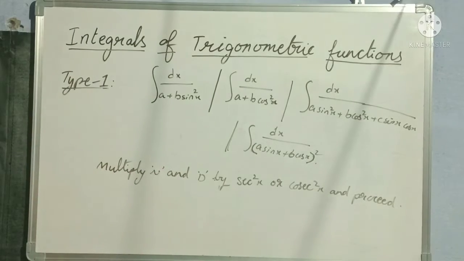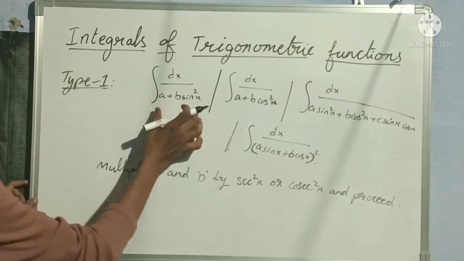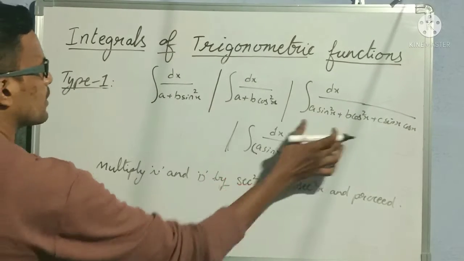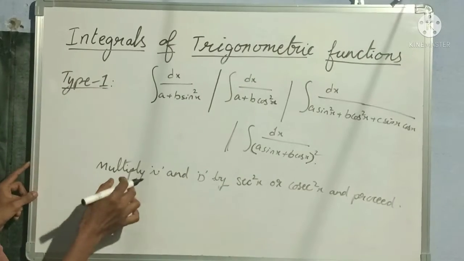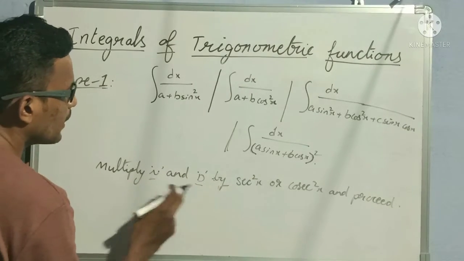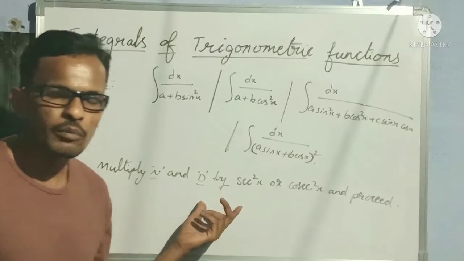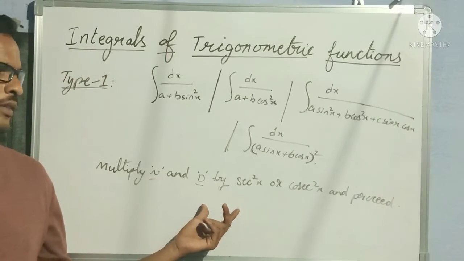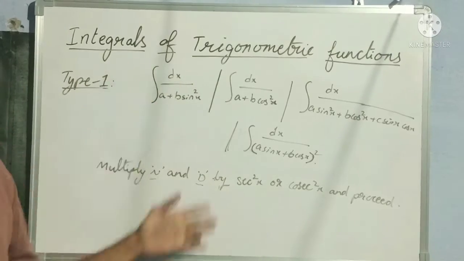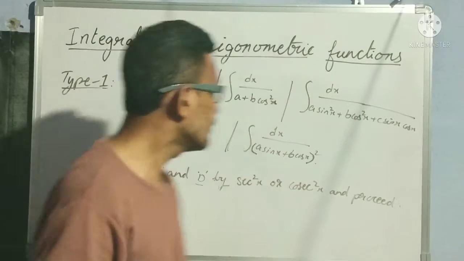Understood? So when we see any question of this type, we multiply both numerator and denominator by secant square x or cosecant square x and proceed. Now let us understand briefly by taking an example.